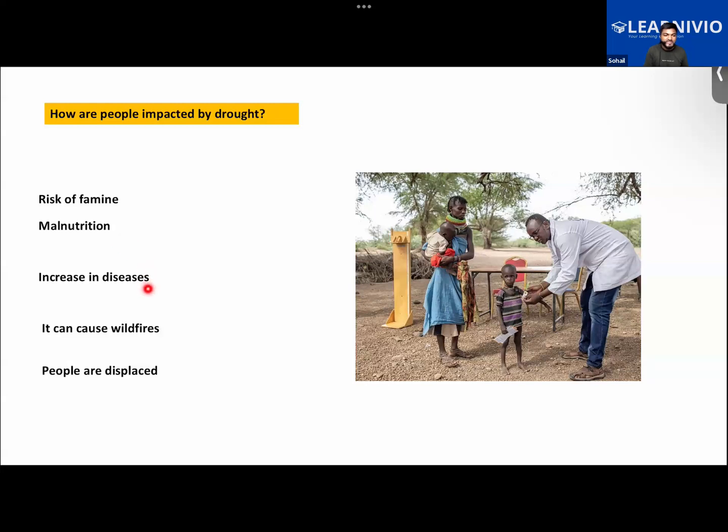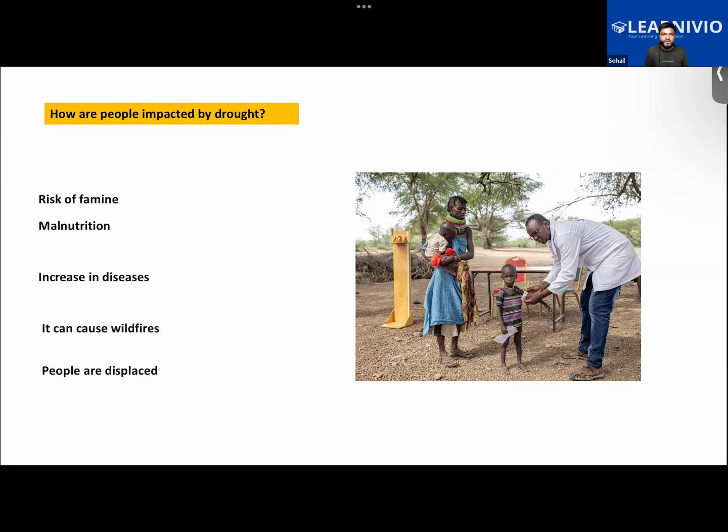The diseases will increase, because if a person is suffering from malnutrition, he is not getting the essential daily amount of nutrients, like the minimum amount of carbohydrates, proteins, vitamins, minerals, and important salts. So they would suffer from deficiency diseases, like rickets, beriberi, kwashiorkor, night blindness, or goiter. So disease among the people will start to increase.